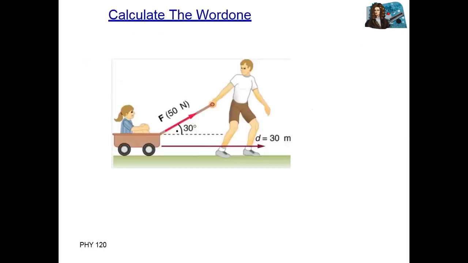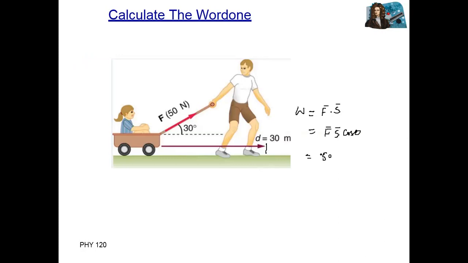Okay, for example, pulling this cart. What is the work done? You can see the angle is 30 degrees, force applied is 50 Newton, distance covered is 30 meters. We know that work done is equal to F s cos theta.